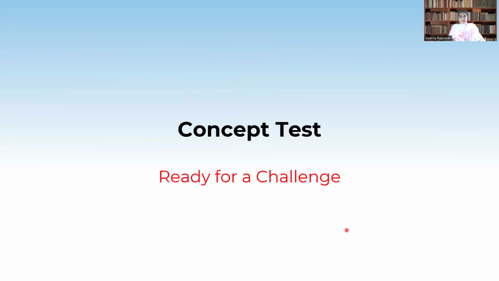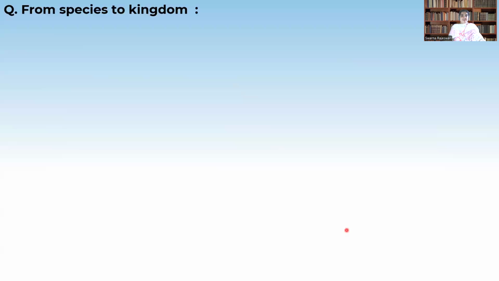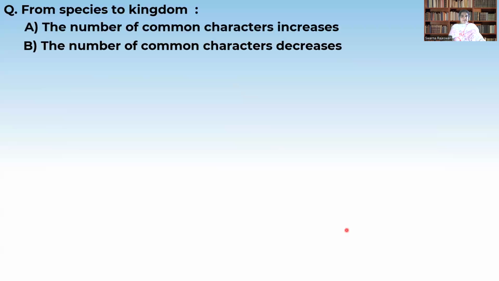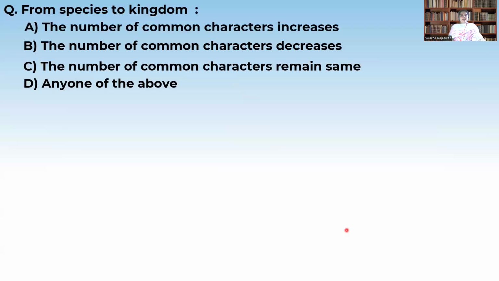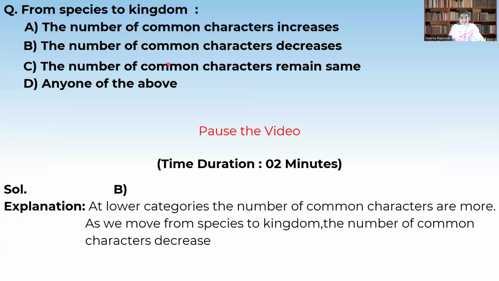Okay, so let us take a small concept test. From species to kingdom, the number of common characteristics increases, decreases, remains the same, or any of the above. We have seen the taxonomic hierarchy. Species is the lowest category and kingdom is the highest category.